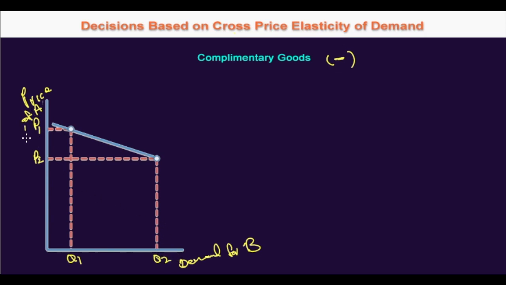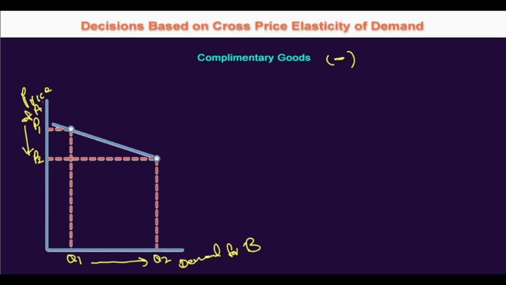A small fall in the price of A causes a large rise in the demand for B. So here you can see that it has a downward slope, so it is actually a negative coefficient, unlike the substitute, where it had an upward slope, so it is a positive relationship between the price of X and the demand for Y. But here, as you can see, the price of A and the demand for B have a negative relationship.